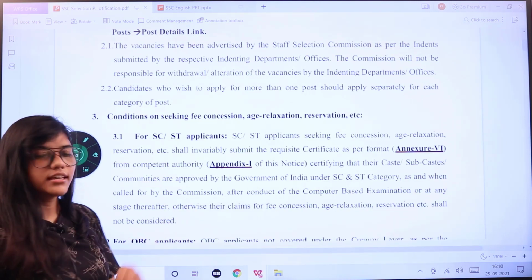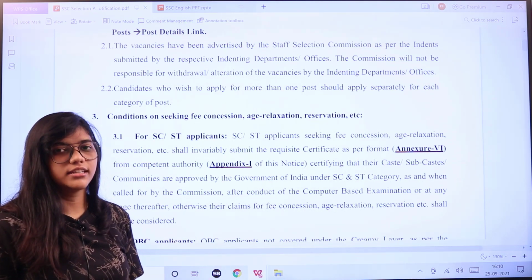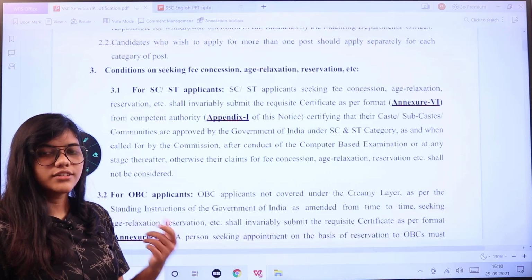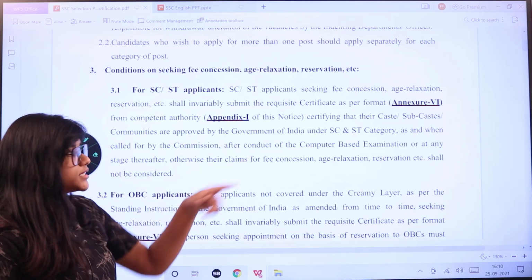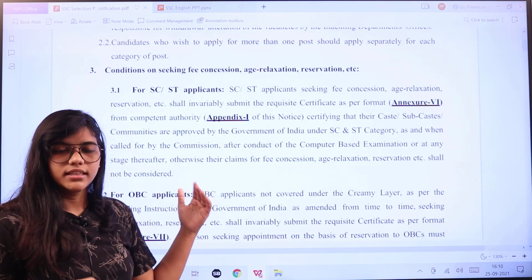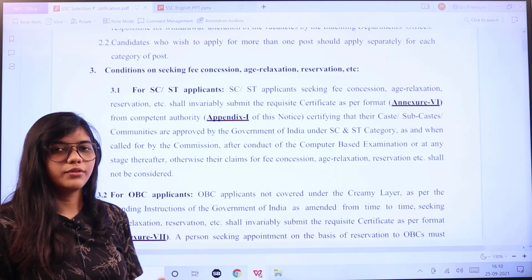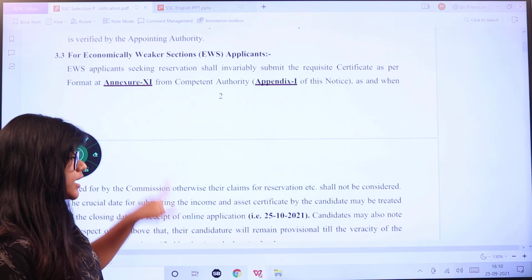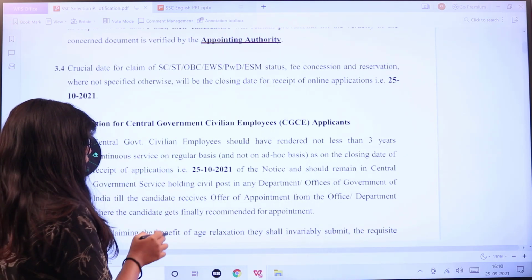Whoever is seeking relaxations, whoever belongs to a reservation category, you have to make sure that you submit an authorized relevant caste certificate along with the forms mentioned in Appendix 1 or annexures. So in the same notification, along with that form, you also have to attach the relevant authorized document. Only then will relaxations be applicable regarding your age and other calculations or criteria.